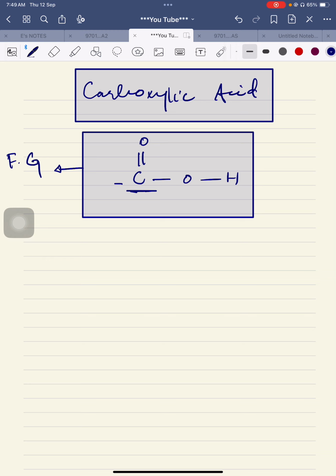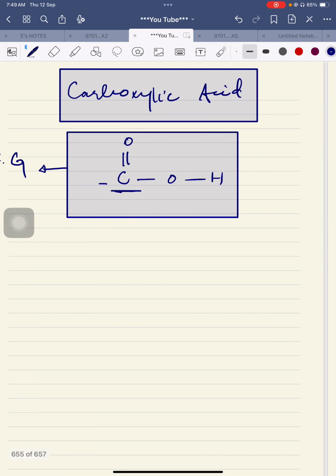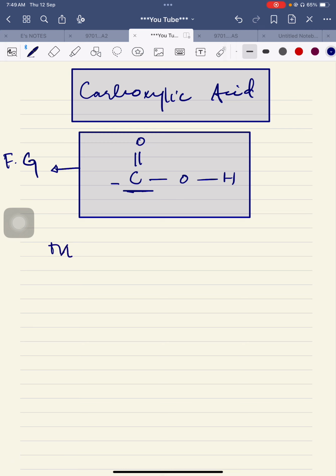What will be the name of number one? I have told you that "meth" is the word used whenever there is one carbon atom, and "eth" is the word whenever there are two carbon atoms. So, for example, if you are writing the formula for methanoic acid, what will it be? It will be C double bond OOH. Just like the trick I have told you, we have to write the carboxylic acid group first, so we have written this first.